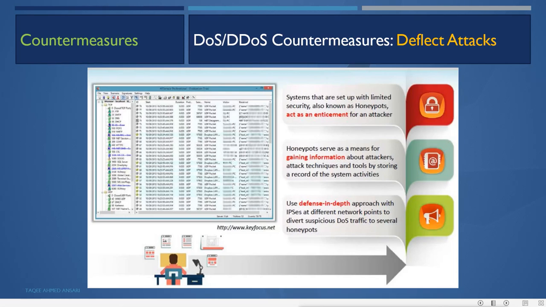a system's activities. So use a defense in depth approach with IP security at different network points to divert suspicious DoS traffic to several honeypots. Basically, we configure one server with the honeypot services. We have different servers with different applications like KFSensor. It acts as a honeypot, and what does it do? It enables different protocols, different services in the machine.